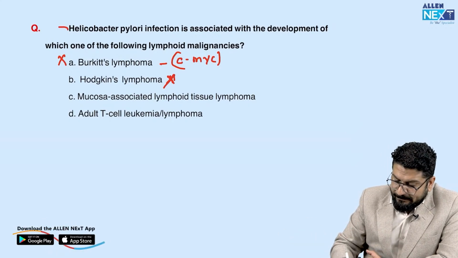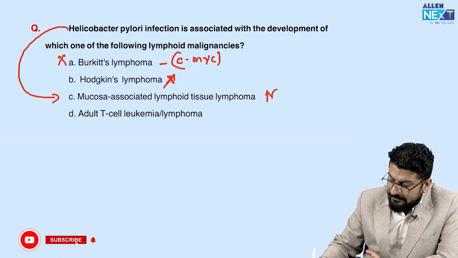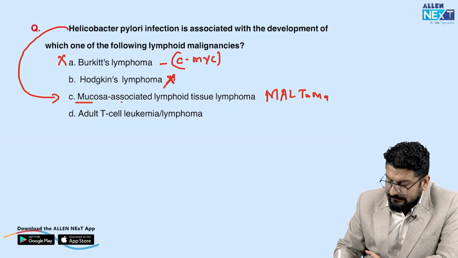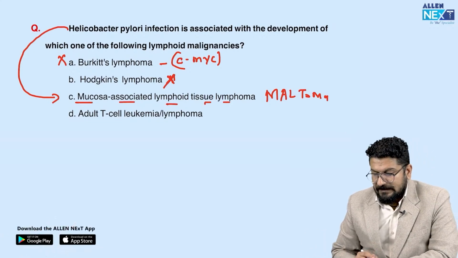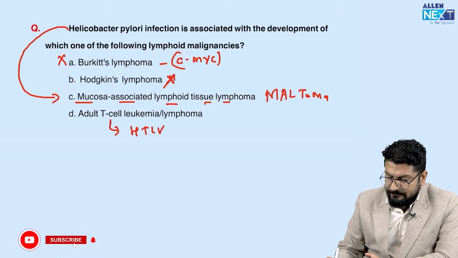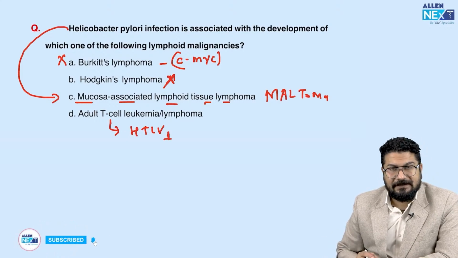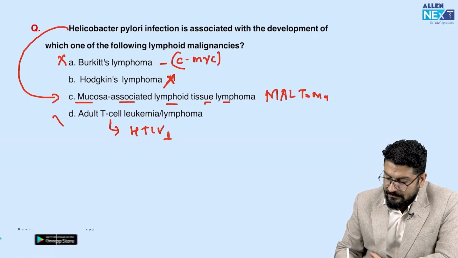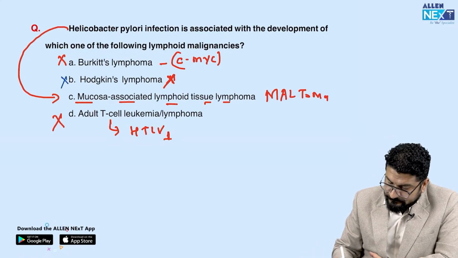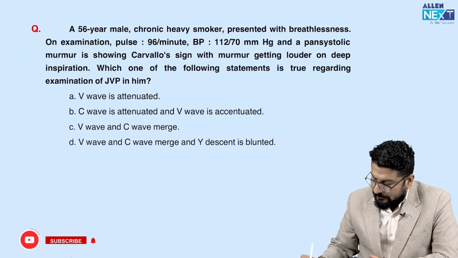But Helicobacter pylori will lead to something called maltoma, mucosal associated lymphoid tissue lymphoma. Adult T-cell leukemia is due to HTLV1, human T-cell leukemia virus 1 infection. So the correct answer for this question will be option C, maltoma.